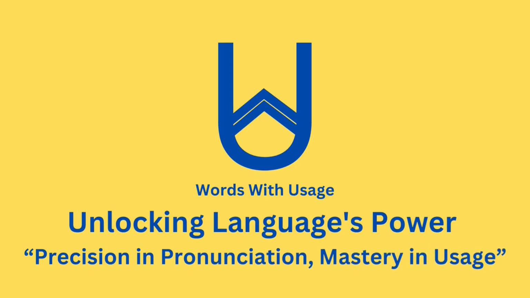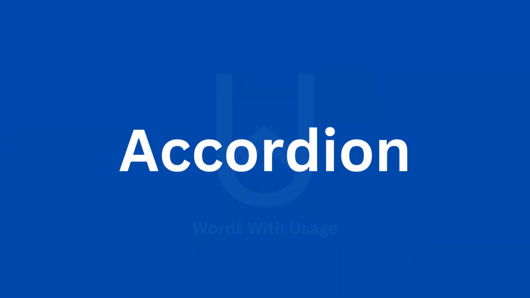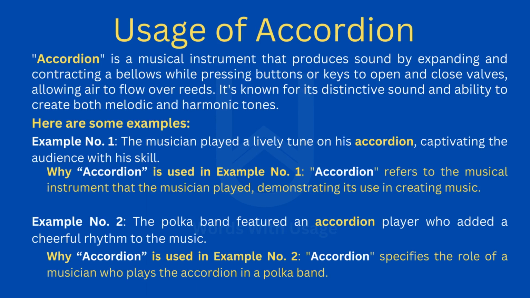In this video, the word is accordion. Accordion. Accordion. Accordion is a musical instrument that produces sound by expanding and contracting a bellows while pressing buttons or keys